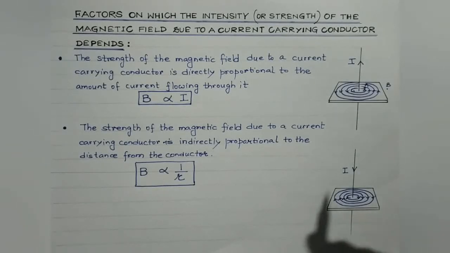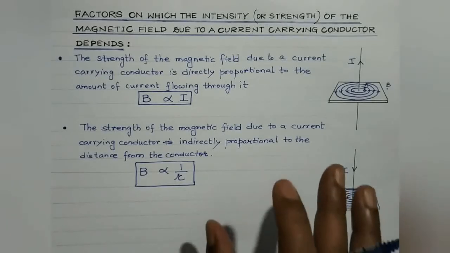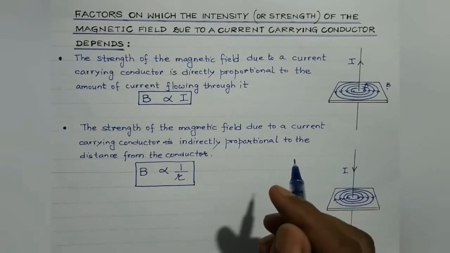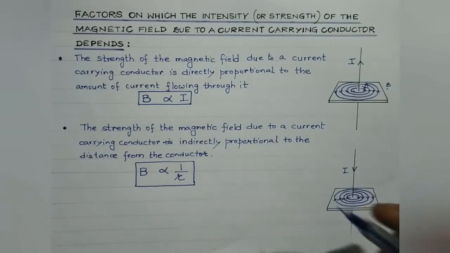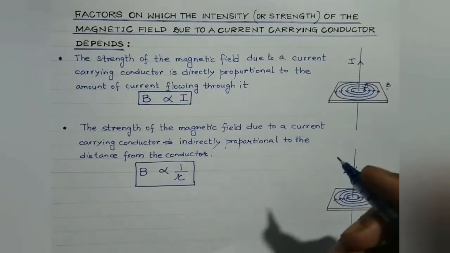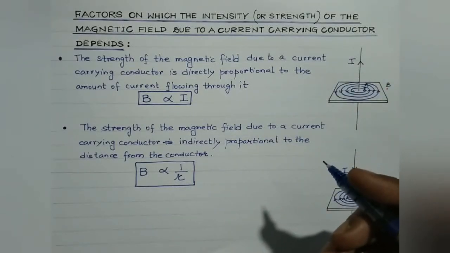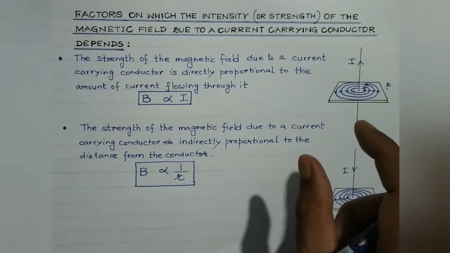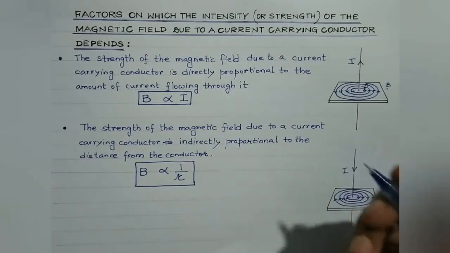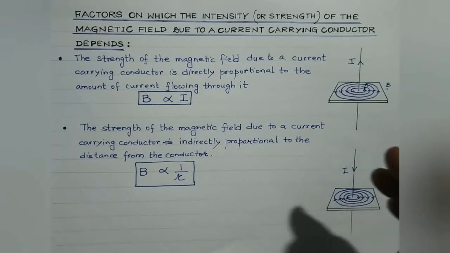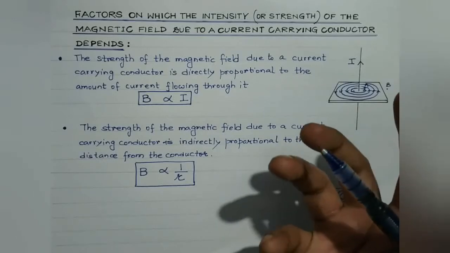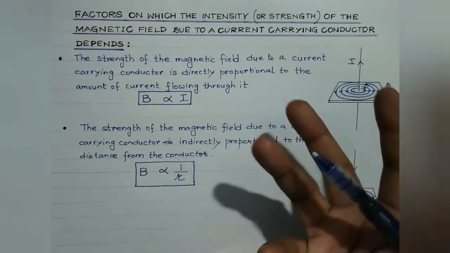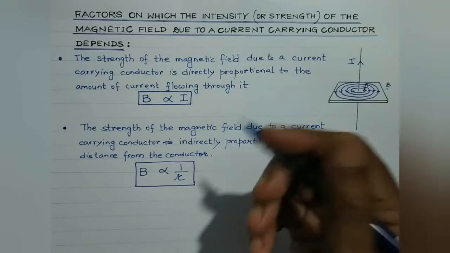Now look, magnetic field due to a beam of charged particles. Moving beam of positive charged particles. Positive charged particles, you are aware, like protons, alpha particles, these are positive charged particles, right? Whenever they move in a particular direction, obviously they will constitute electric current in the direction of their movement. So magnetic field is also set up around the beam of these charged particles. So always remember, students, whenever charged particle moves in a particular direction, then it constitutes current. And whenever there is a current, magnetic field is set up around its vicinity, around its surroundings.